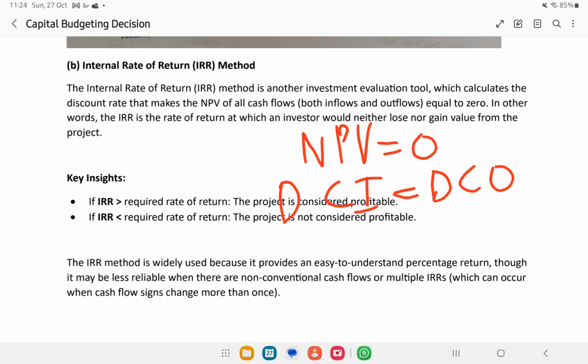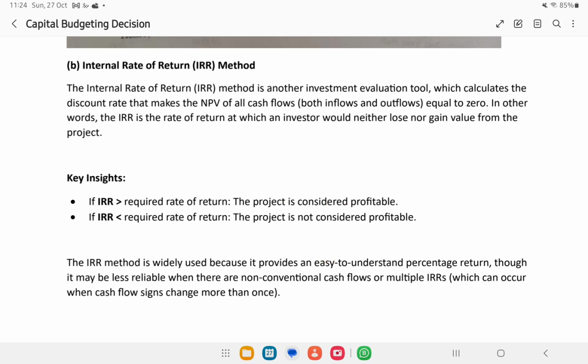Something related to what? The break-even point. We will find the break-even point at which our income from the project is equated to the expense. Okay. So IRR is not finding the profit we make from a project. Instead, we are finding our discount rate. The discount rate at which our NPV will become 0.